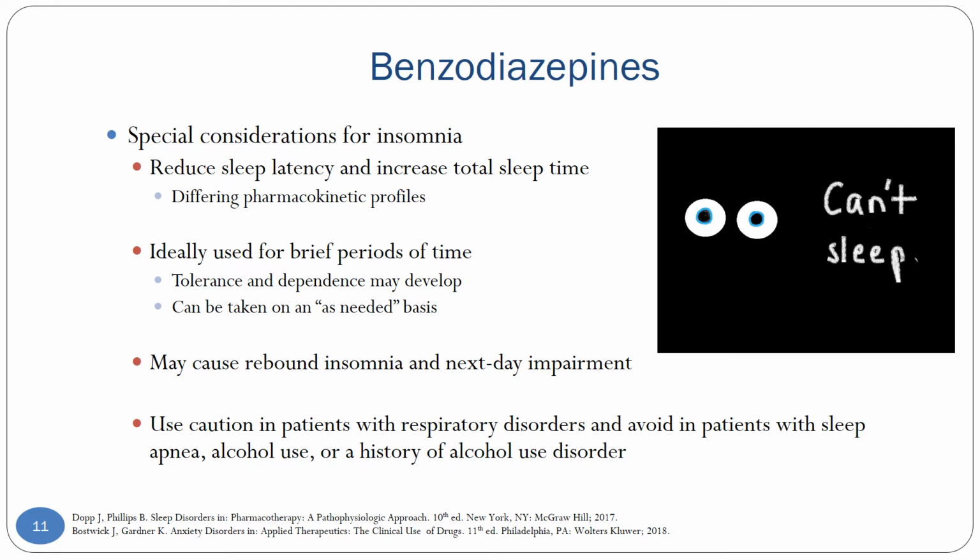The benzodiazepines can be used on an as needed basis for insomnia. This is different from anxiety, where we want to take them on a scheduled basis. These medications can also cause rebound insomnia and next day impairment. We especially want to make sure patients don't abruptly discontinue the medications, because that abrupt discontinuation can lead to the rebound insomnia, and that is defined as insomnia that was worse than before, as well as having usually nervousness and jitteriness. Next day impairment is more likely in agents that have a long half-life, while rebound is more likely in agents with a short half-life.